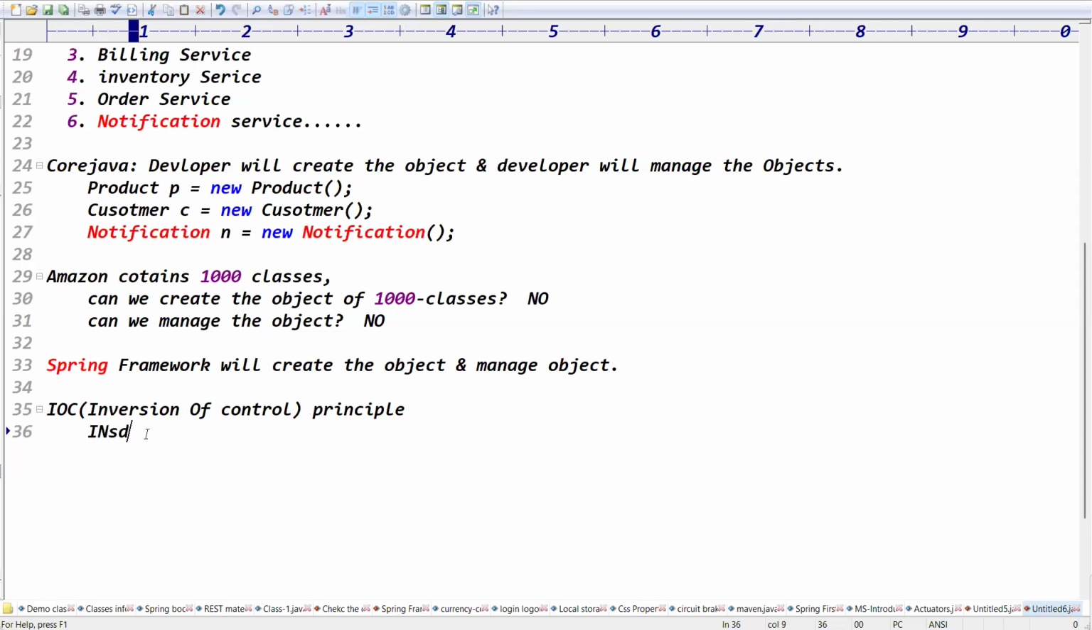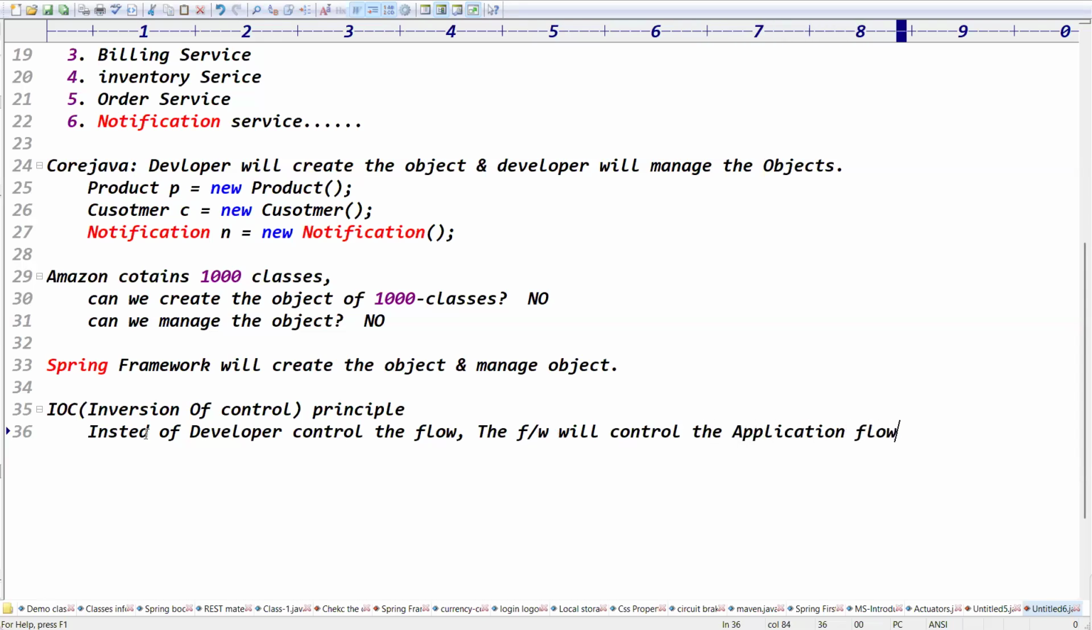Exactly. See guys, instead of the developer controlling the application flow, the framework will control the flow. That is called the IOC principle, guys. IOC means we are not controlling. Who is controlling? The framework is controlling, right?